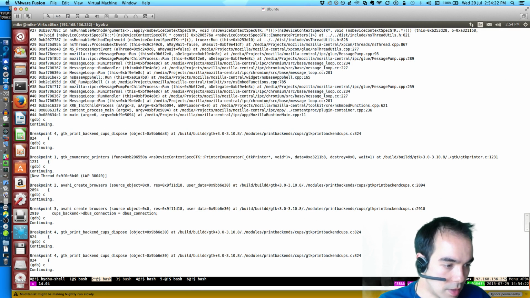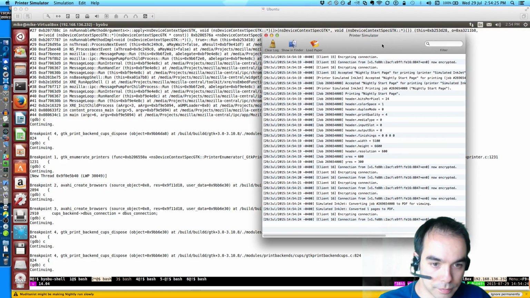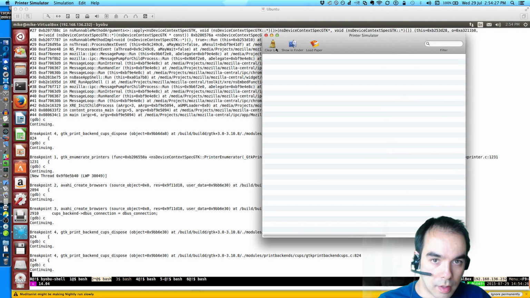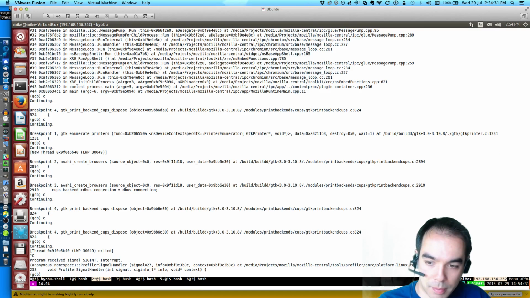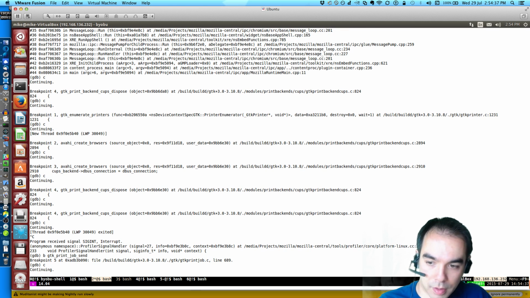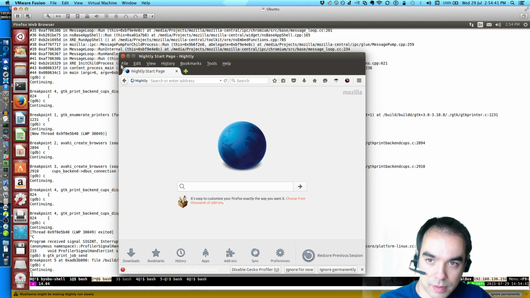And here's the print job. And now, let's take a look at where the starting of the print job occurs. GTK print job send, I think that's called. Okay. Let's see where that plays into all of this.